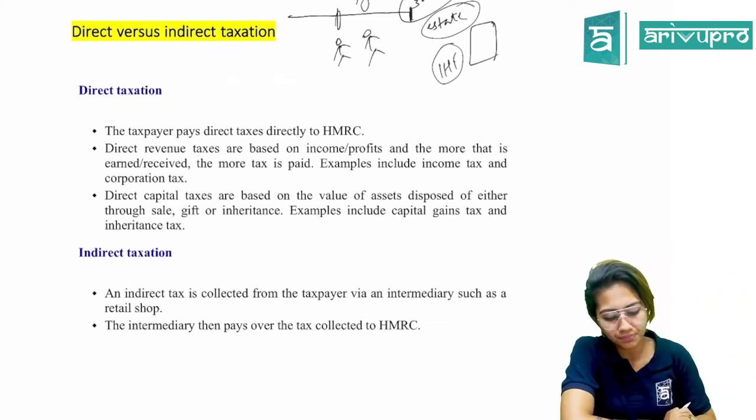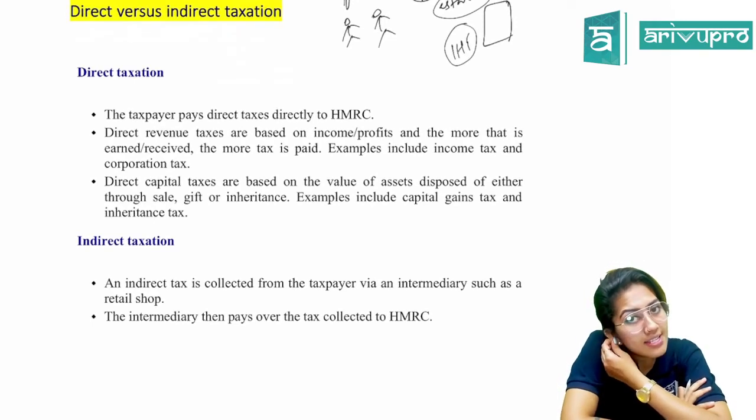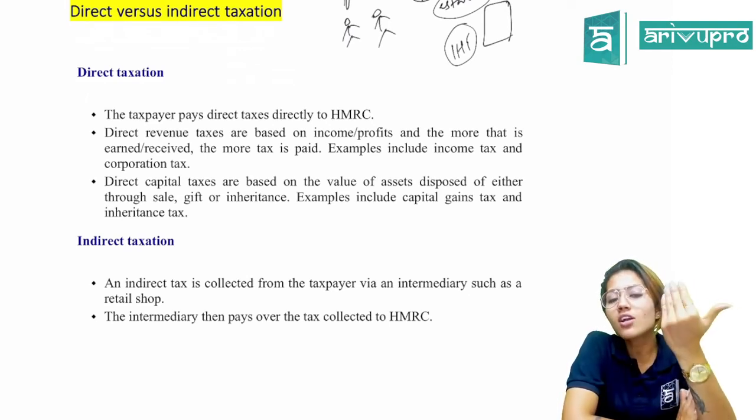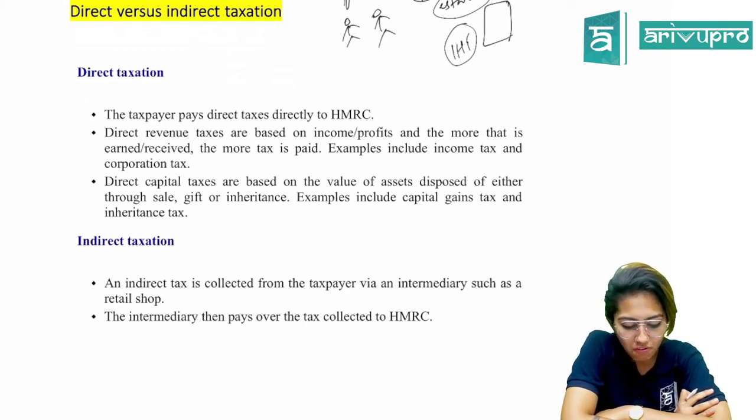All right. Direct capital taxes are based on the value of assets disposed of. So when it comes to capital gains tax, you can call it a capital tax. So you basically call it direct capital taxes. Direct capital taxes are based on the value of assets disposed of either through sale, gift, or inheritance. Examples include capital gains tax and inheritance tax.